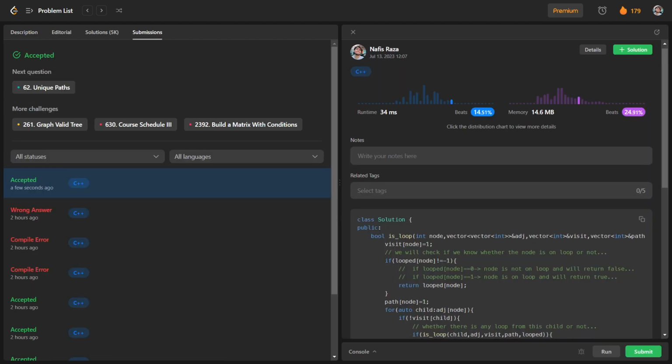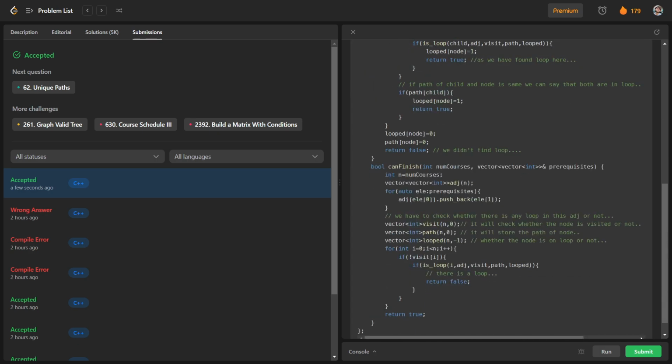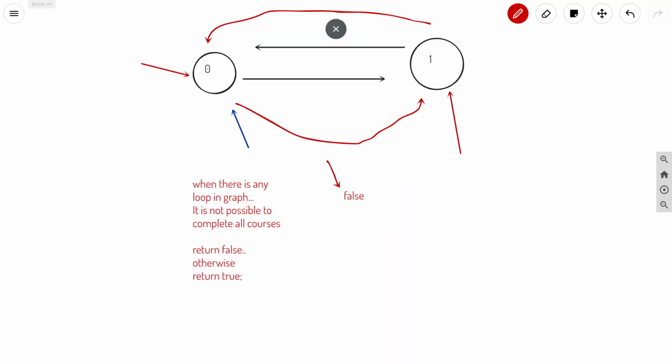So you can see what we have done here. We got the conclusion for the question, that if there is any kind of loop, then we will return false, and if there is no loop, we will return true.